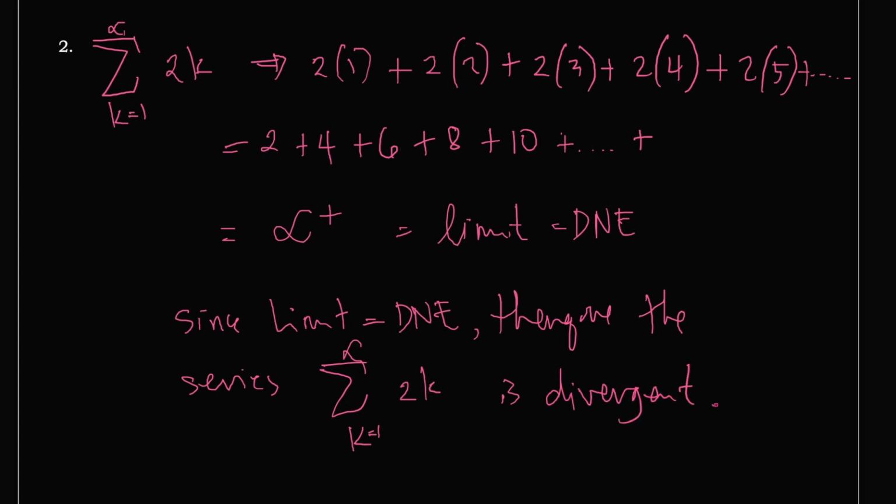Okay, so I think you now have a very good idea of when to say that a given series is convergent or divergent. Very simple. If the limit exists in a given series, it means that the series is convergent. But if the limit does not exist, or the sum of the terms does not approach any specific number, then we say that the given series is divergent.